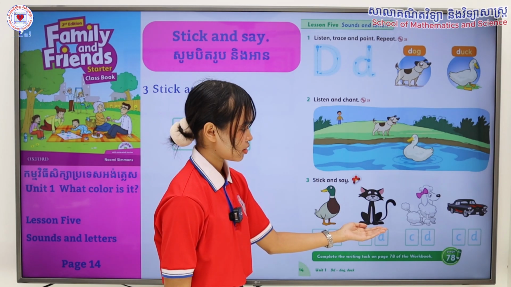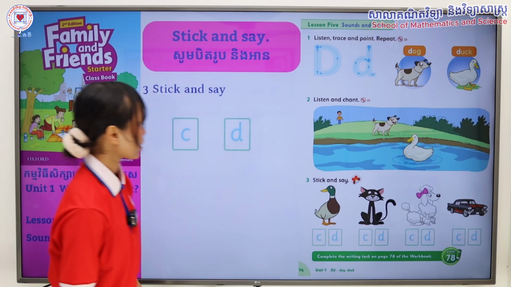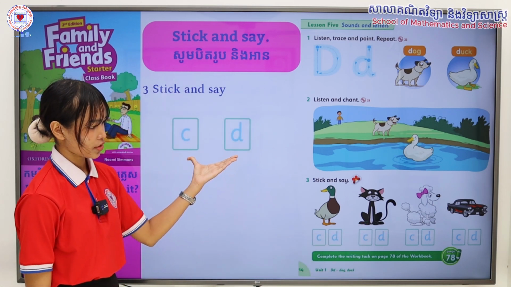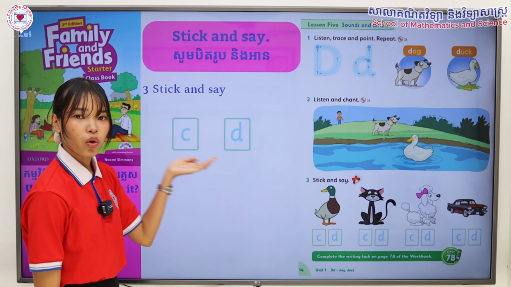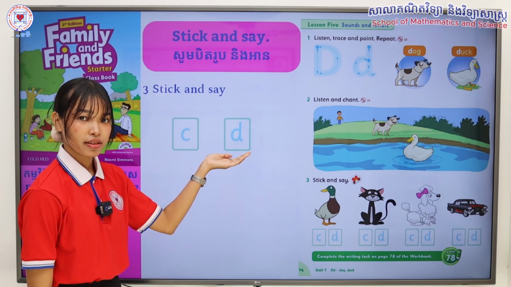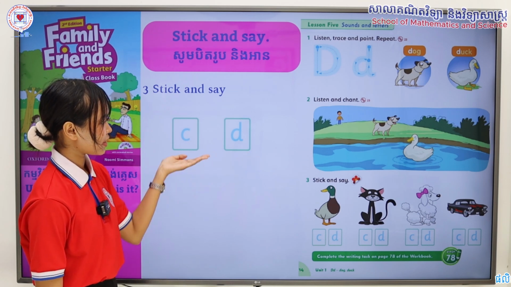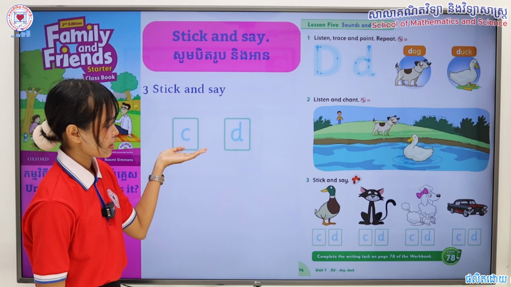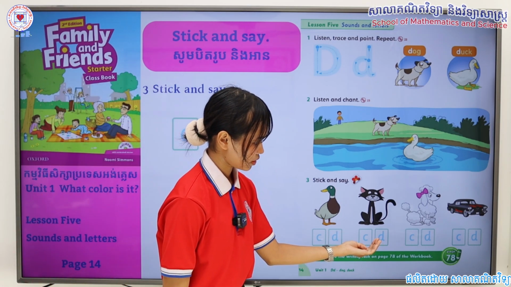It's a cat. K, cat. Now, which of these two stickers match the word cat? Is it the letter C or is it letter D? That's right. It's letter C. Get the letter C sticker and stick it right over here.